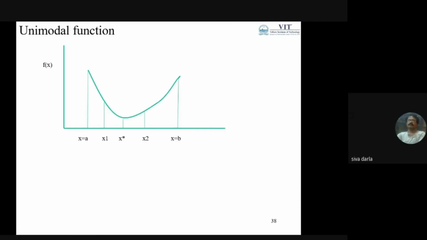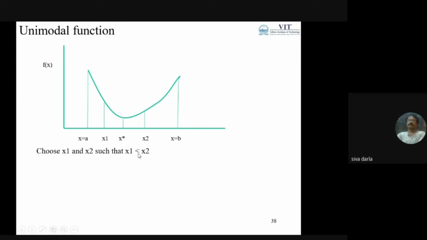Coming to the unimodal functions. This is one of the fundamental assumptions of single variable optimization problems, where the function is considered as a unimodal function, and we are trying to apply the methods for solving single variable optimization problems. If we consider x on the x coordinate axis and f of x on the y coordinate axis, and we get the shape of the function like this, then x has a lower bound and an upper bound. So if we take any 2 points,